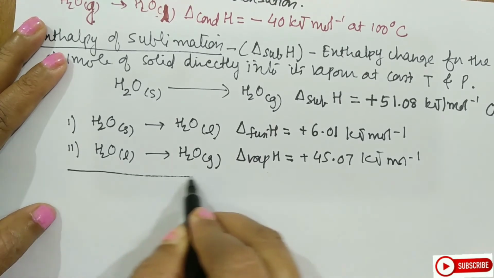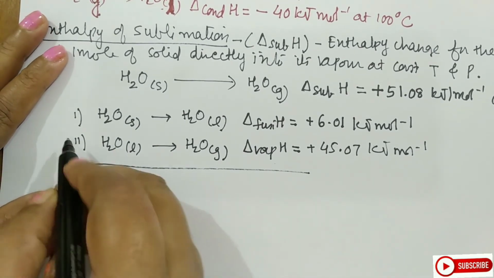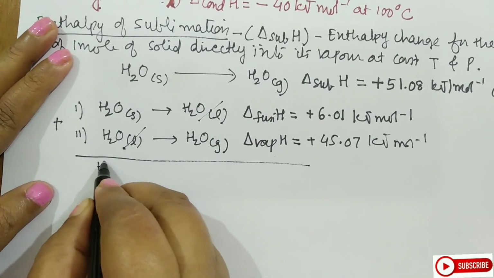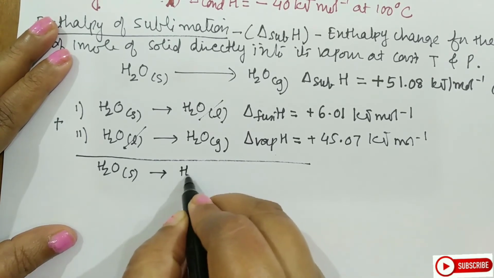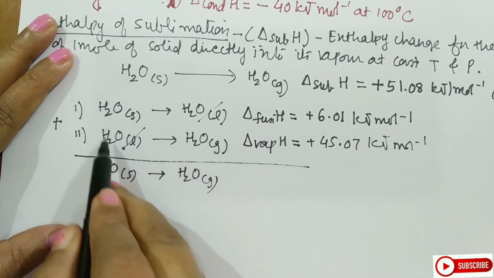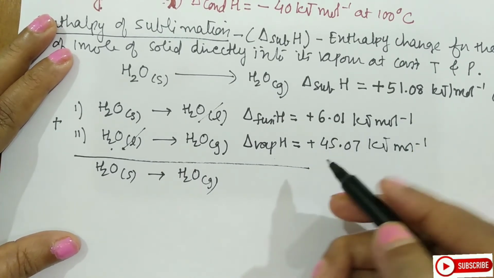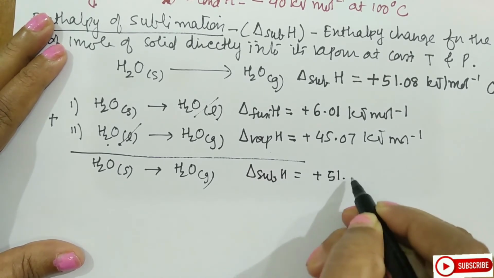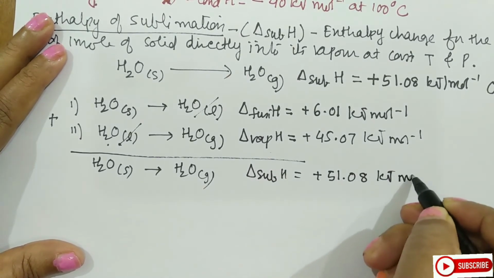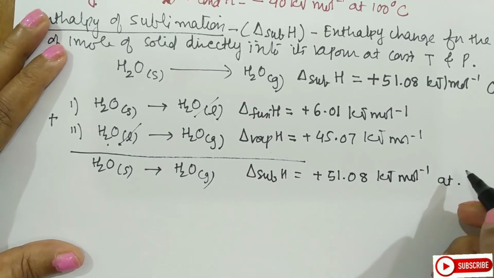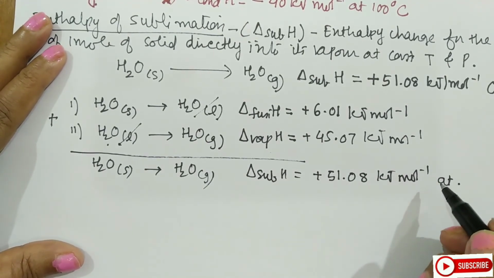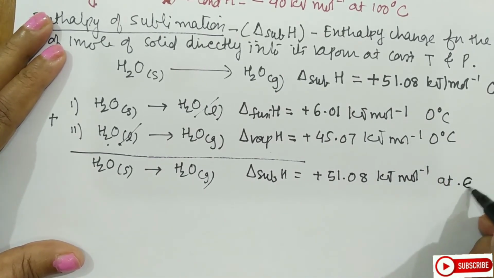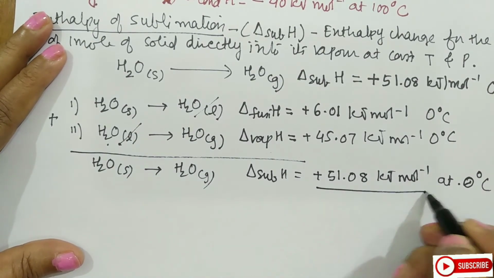It means the reaction is taking place in 2 steps. Now if I add up the 2 equations, this and this will get cancelled, so water solid will give me water gas. As I have added the equations, I will add the enthalpies also, and the sublimation enthalpy will come out to 51.08 kJ mole inverse. Students, it is very important that you mention the temperature also, so this is at 0 degrees Celsius. So this is the enthalpy of sublimation.